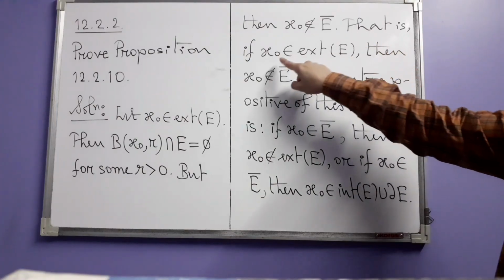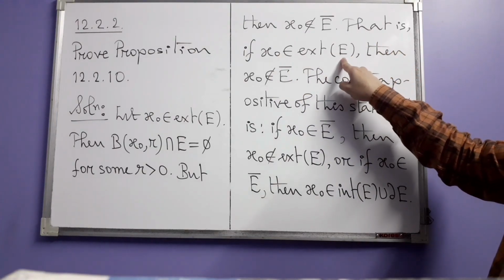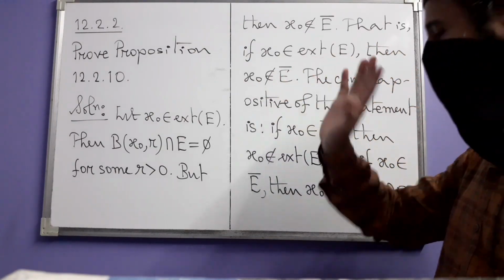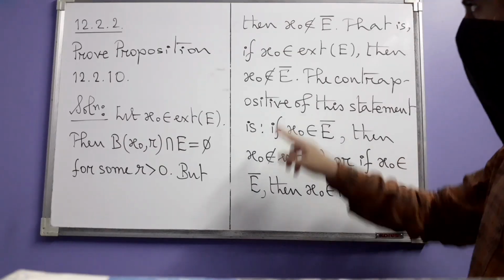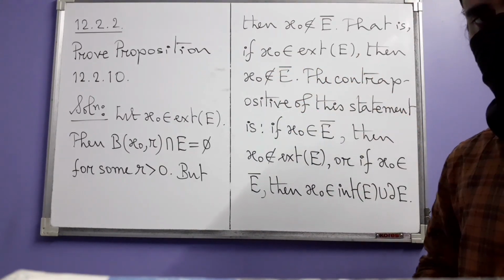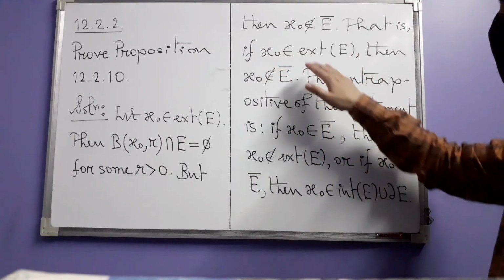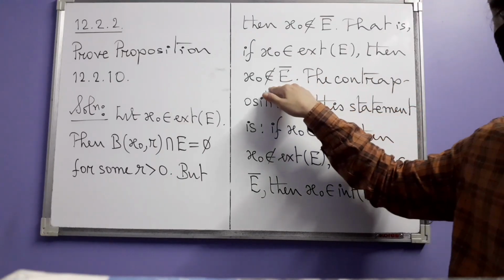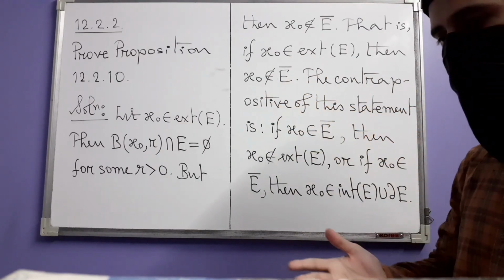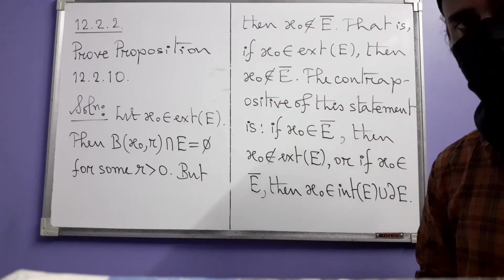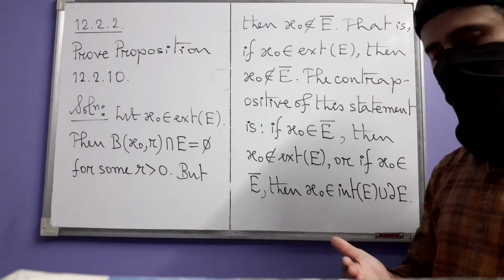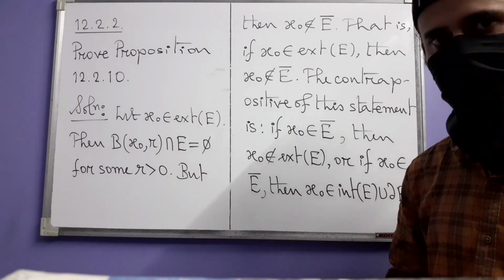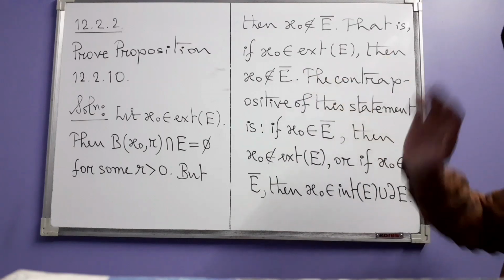We have shown that if x0 is an exterior point of E, then x0 is not an adherent point of E. Note that it's an if-then statement, that means an implication. So having this statement true is the same as having its contrapositive true, because an implication and its contrapositive are logically equivalent. What is the contrapositive?